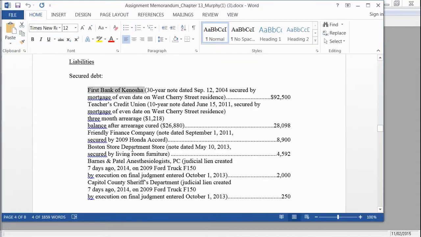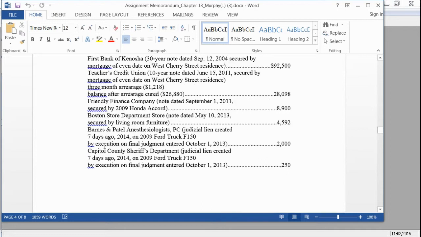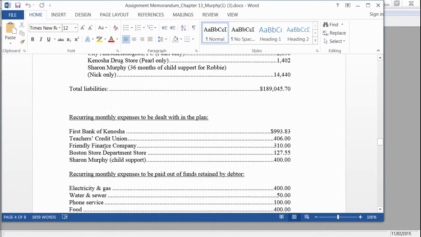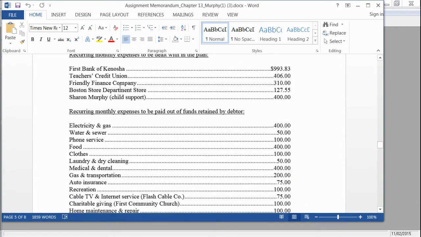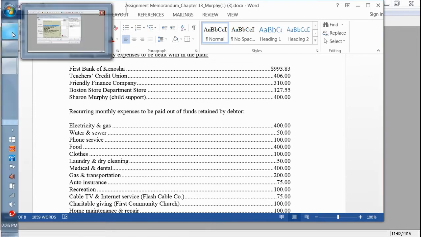So let's say that you have your Boston department store. They owe $45.92, and then you can go into their monthly expenses. They're paying $127.55 a month. So we're going to go back to that and put that in.